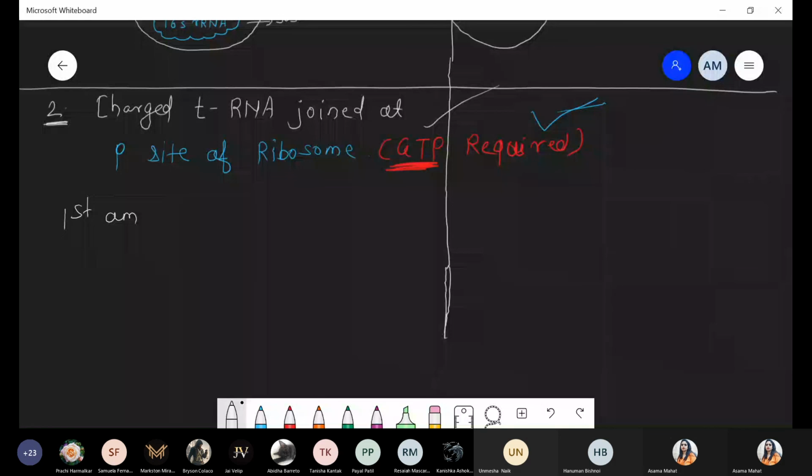So what is exactly the difference? Which group do you require? Definitely the requirement of only one group, that is formyl. If formyl methionine is there, we are talking about initiation of prokaryotic translation. And if there is only simple methionine, without formyl group, or you can say non-formylated methionine, these are the start codon or the first amino acid or the initiator with respect to eukaryotic initiation process. So we are taking the diagrammatic representation, how it looks.